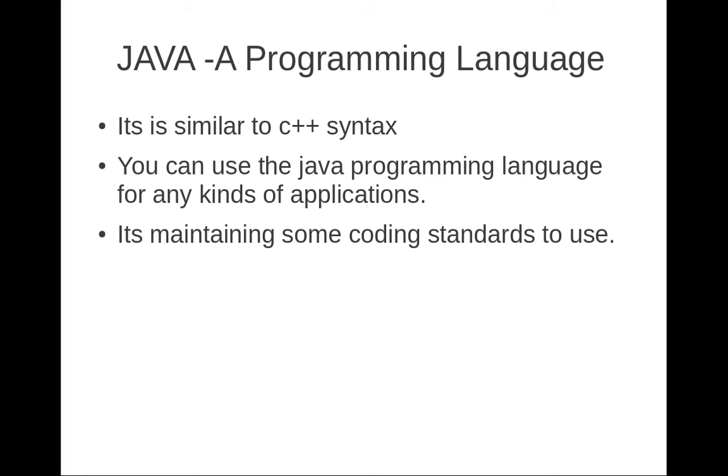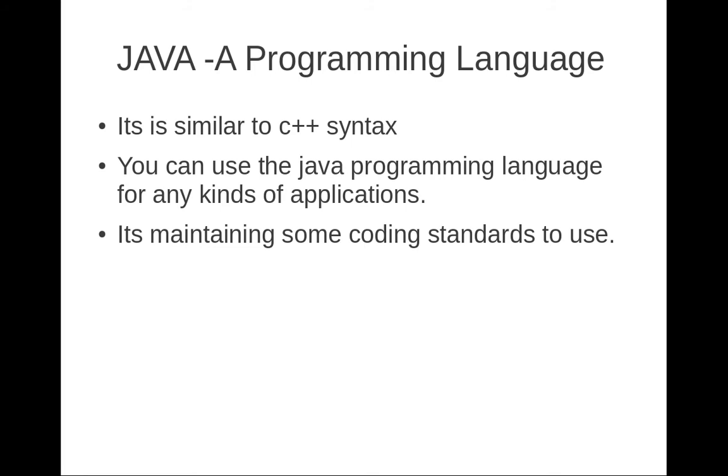Then, it maintains some coding standards to use. Obviously, because every programming language has certain standards for how to work with it. Java is not an exception, because it also follows some standards. These standards were developed by Sun Microsystems.